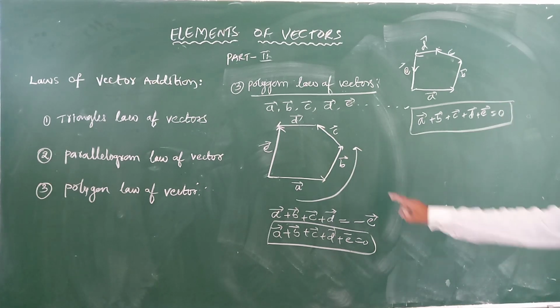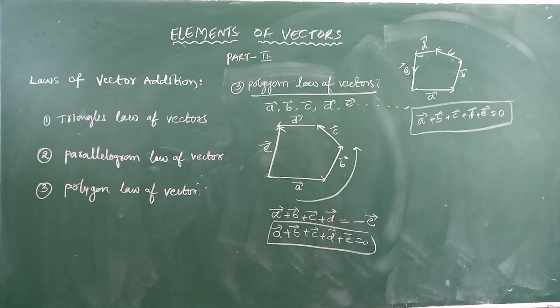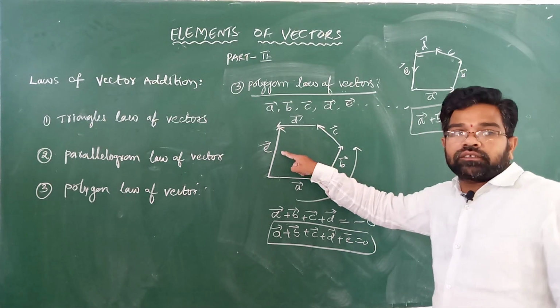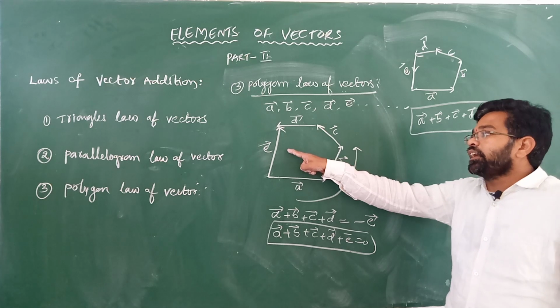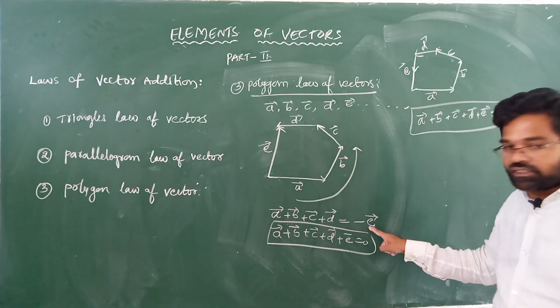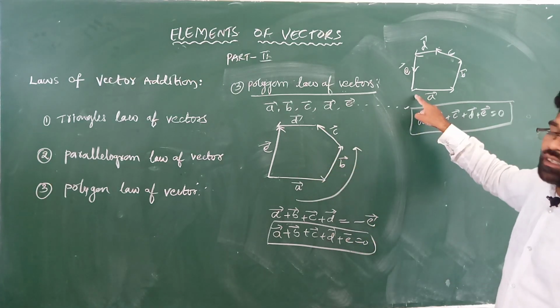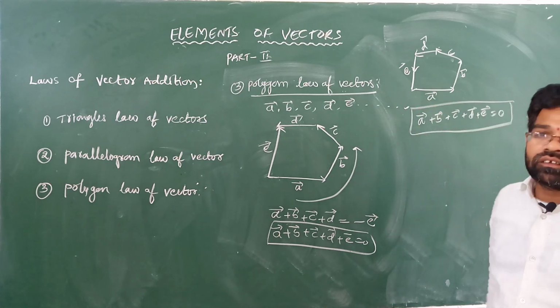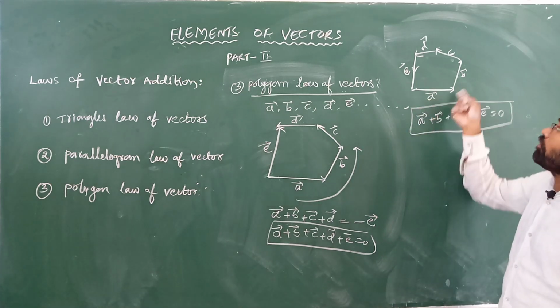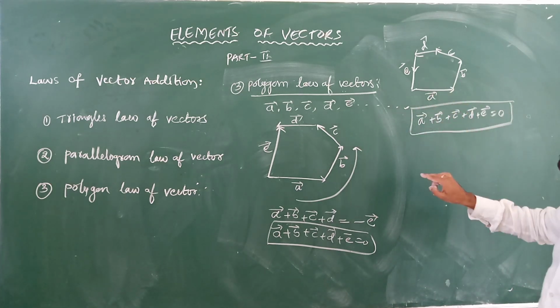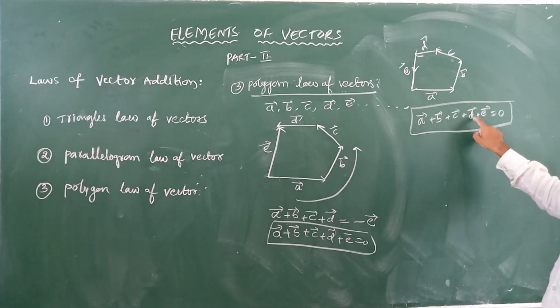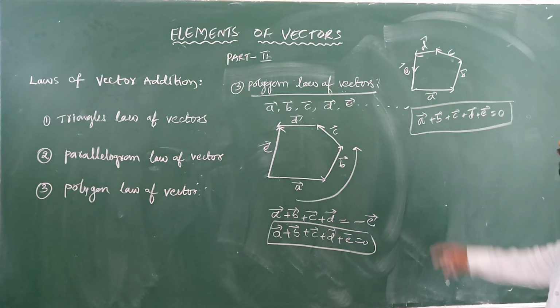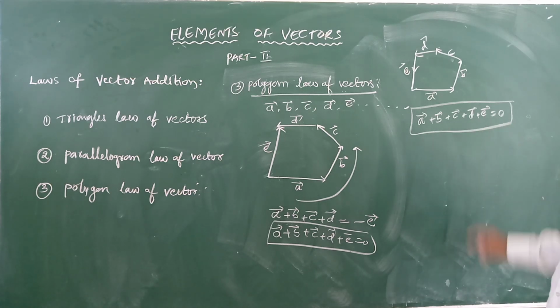What is the difference between these two diagrams? Here the closing side of the polygon is taken in reverse order. That's why I wrote here minus E. But here all the vectors are taken in the same order. That's why A plus B plus C plus D plus E is equal to 0. So the resultant vector becomes 0, the sum of the vectors becomes 0.